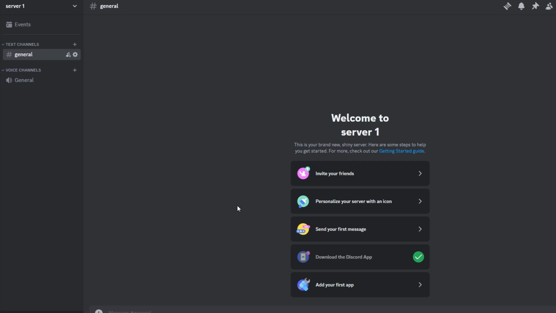Today's video: how to add MusicBot to your Discord server. You must be the server owner or have administrative permissions to add a bot to the server. Next, launch Discord on your desktop or mobile device. Navigate to the server where you want to add MusicBot.